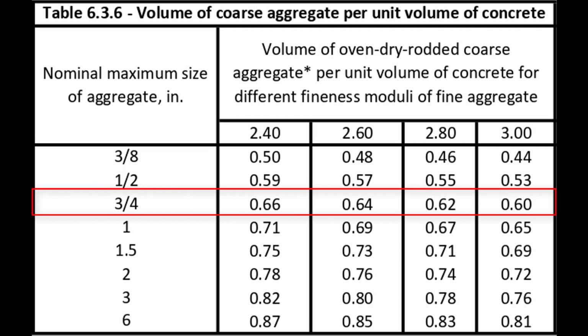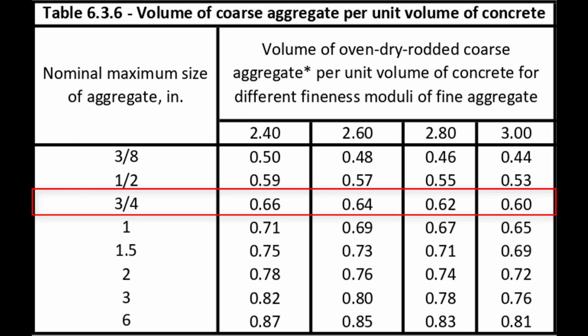Or you can say, hey, looking at this value, the 2.73 is either closer to a 2.7 or 2.8 or 2.6, and evaluate the number from there, because the reality is these mixes that we're doing are just benchmark mixes. We need to make sure everything yields, and our accuracy within our plant is not going to be to the accuracy of our math here. It's actually a little bit more coarse, but again, using that linear extrapolation, we get X equal, or our volume of oven dry rodded coarse aggregate per unit volume of concrete for different fineness modulus of fine aggregate is going to be equal to 0.63.